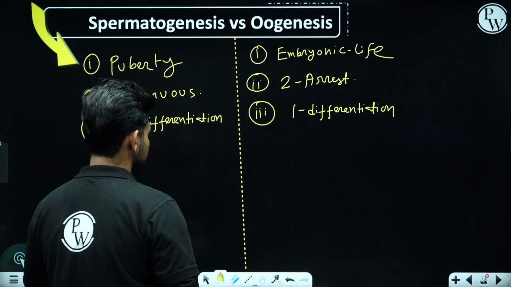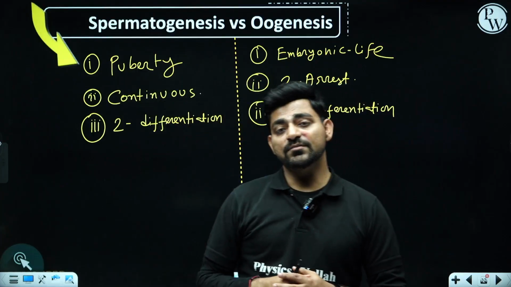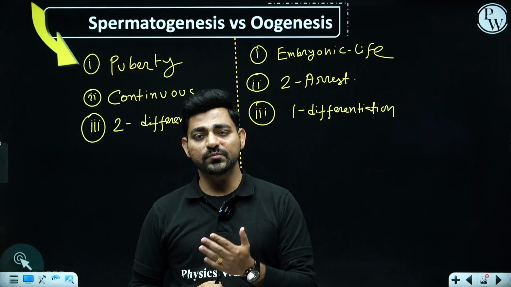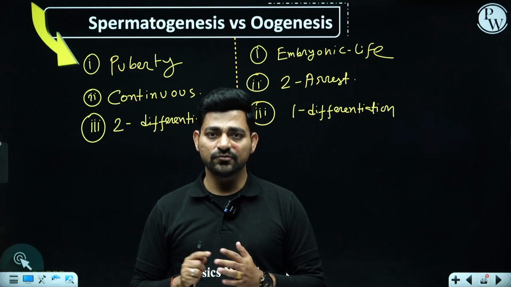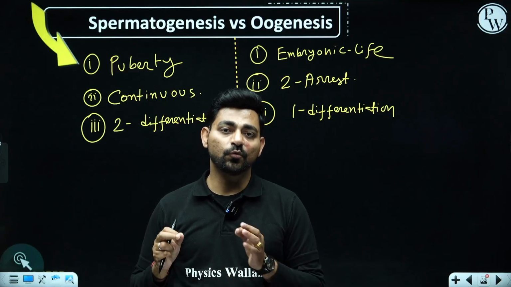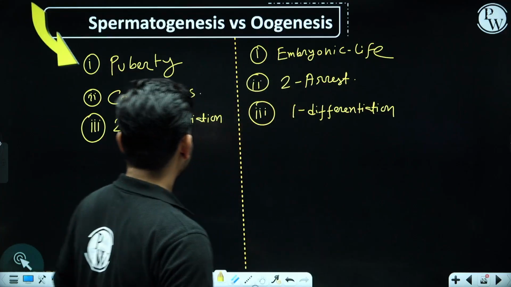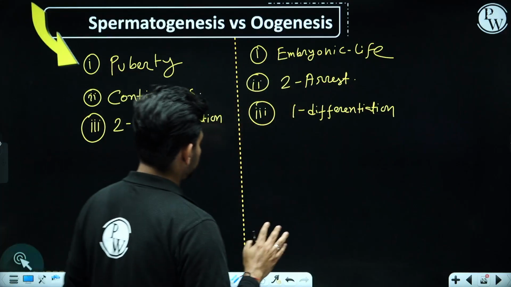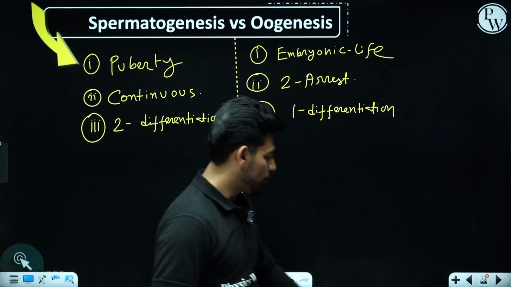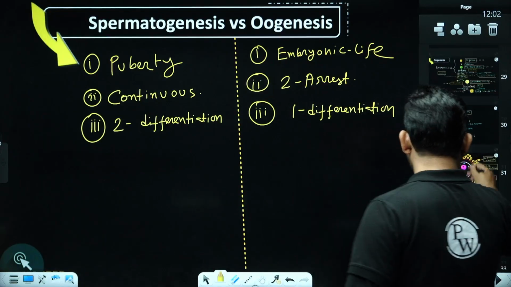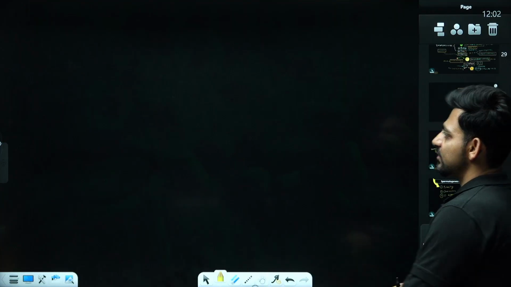One differentiation means only during the time of conversion of oogonia to primary oocyte. There will be no further differentiation because here ootid is going to be the matured ovum. So that was the difference between the process of spermatogenesis and oogenesis. So with this we can conclude the lecture.